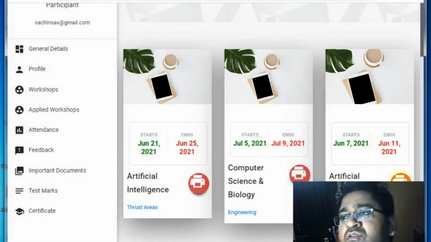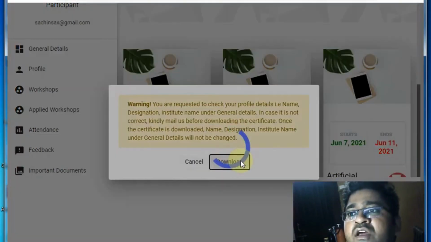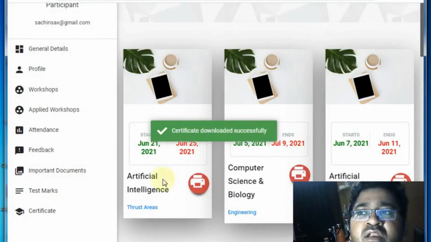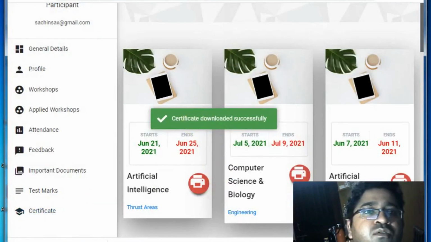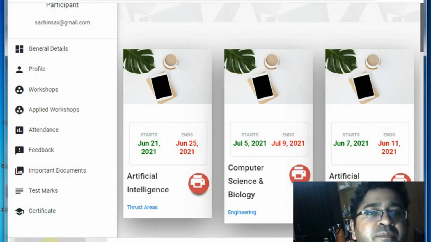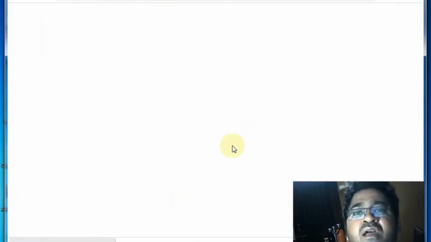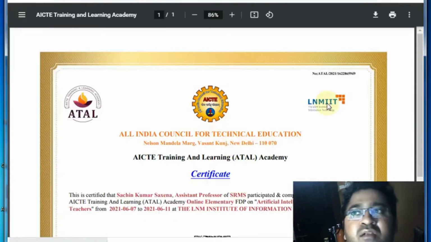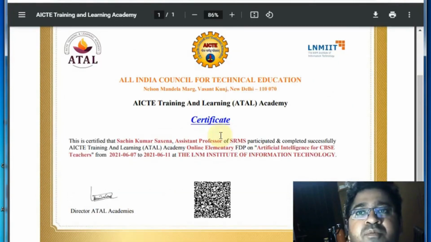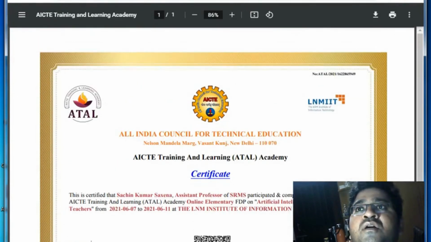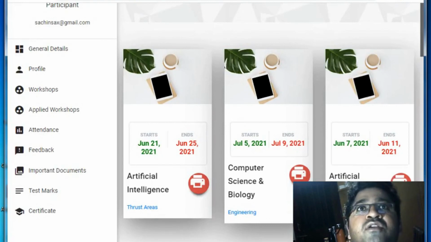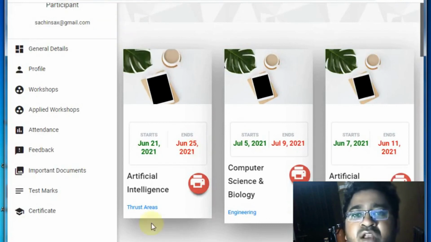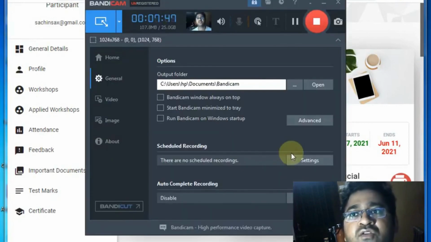It is going to generate the certificate for this other workshop as well, which you can download in PDF format. So here we have the second workshop. You can check the number again on the AICTE website, and it is valid nationwide.